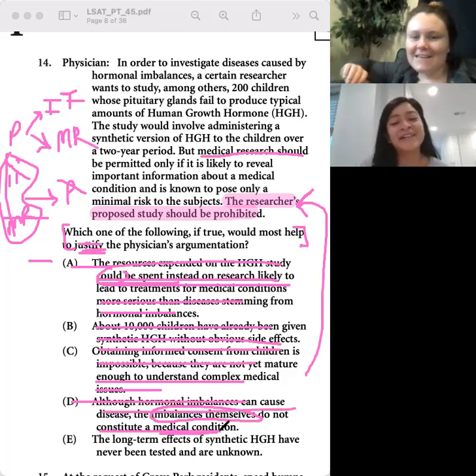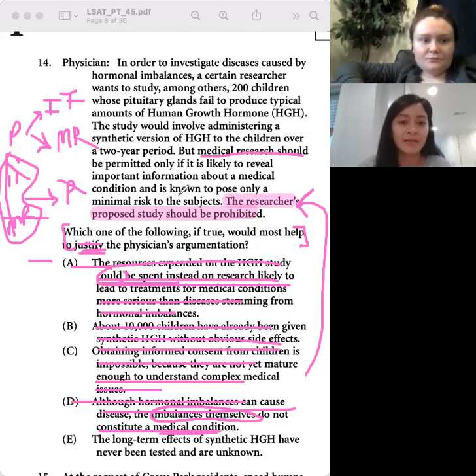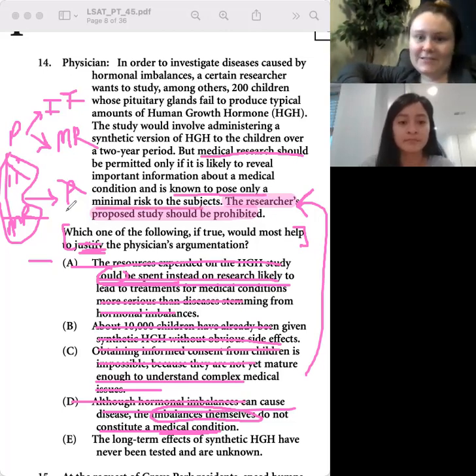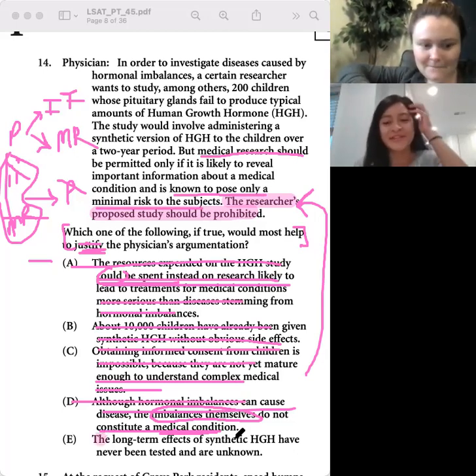And then why is E correct? Okay, so E says the long-term effects of synthetic HGH have never been tested and are unknown. It literally is the opposite of what we need: we need to know that there's only a minimal risk to the subjects, which we don't know if there is or is not. So we can't do the study. Yeah, so that's why it's E. Cool. That makes a lot of sense.